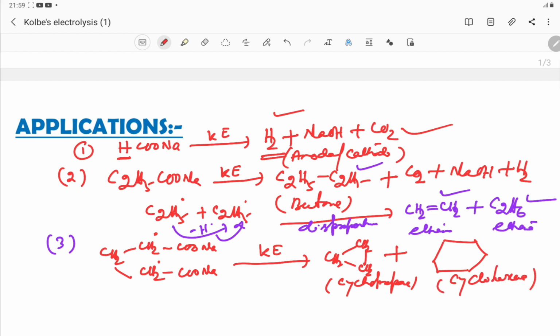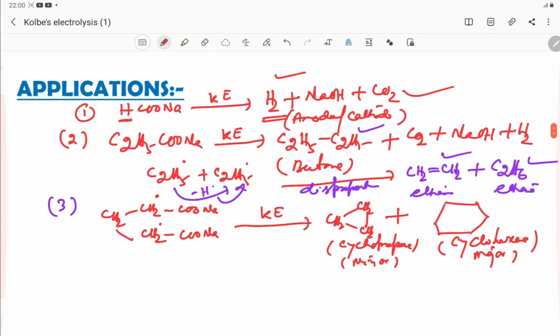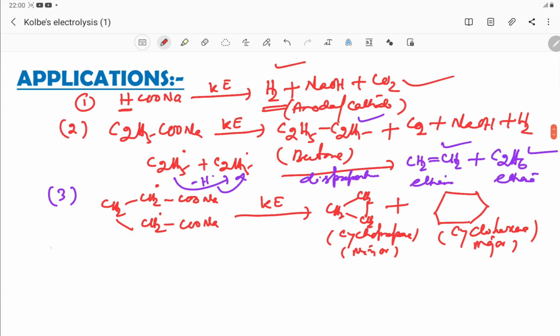Cyclohexane is also one product. You can see cyclohexane is the major product, and cyclopropane is the minor one, because of more angular strain, cyclopropane is less stable compared to cyclohexane. So this is one important application of Kolbe's electrolysis.